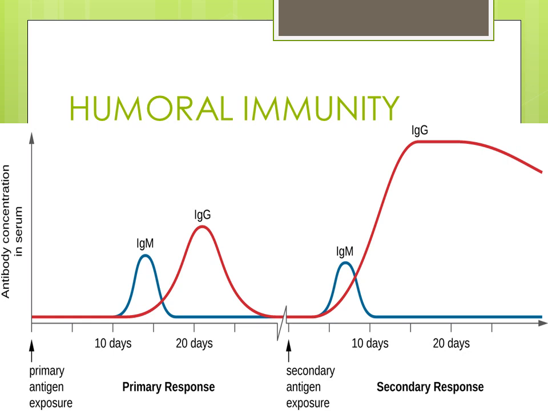If you compare the level of IgG in the primary and secondary responses, the level of IgG in the secondary response is much higher, while the level of immunoglobulin M is somewhat similar. So this is the important thing to note in the primary and the secondary response.